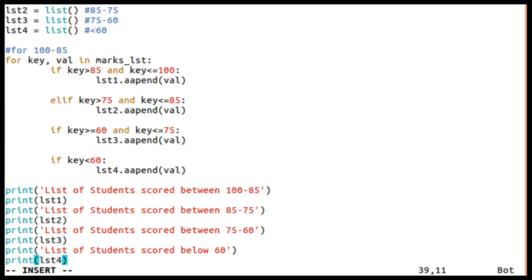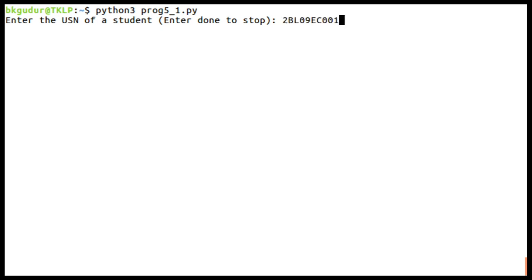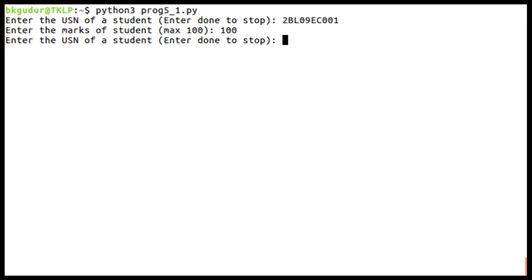So let me execute this program using the Python 3 interpreter. First USN, let me write 100, and this is the second one. You can enter any USNs.